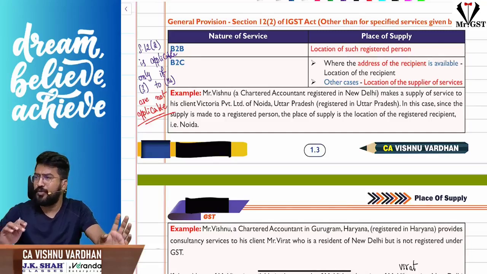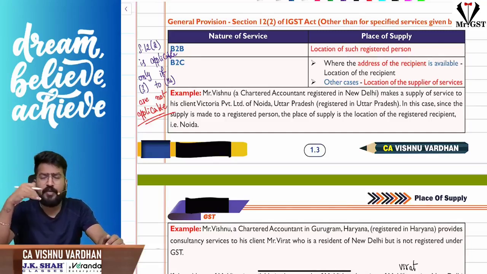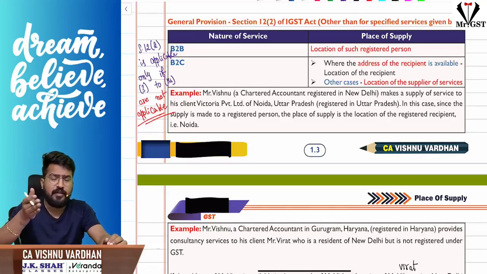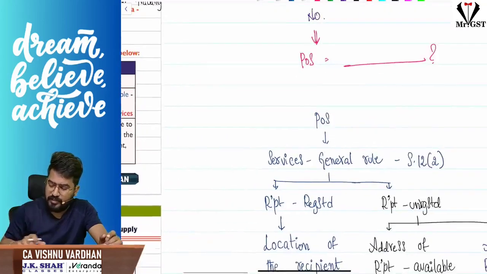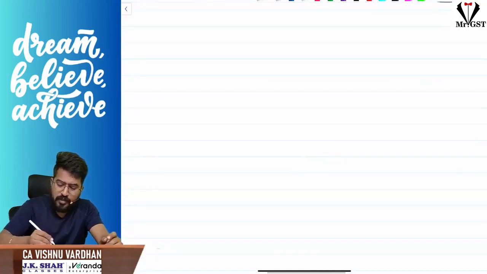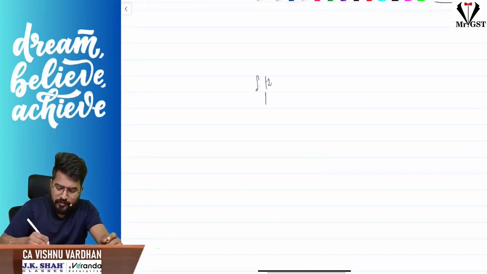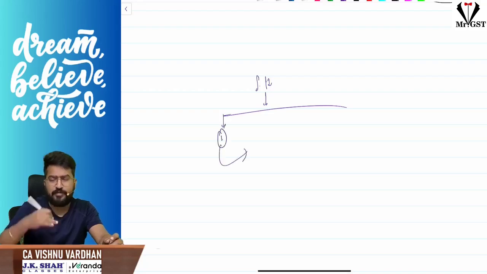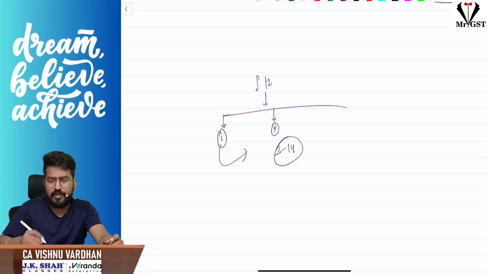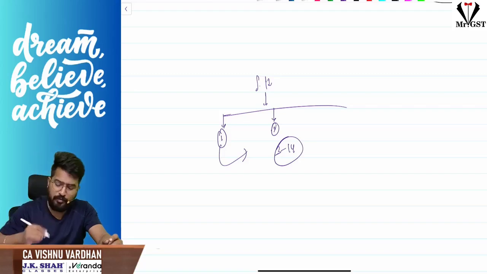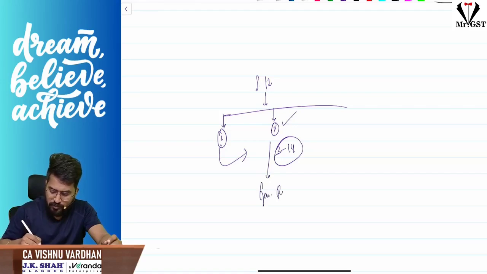Now let us move on to section 12. Section 12 is nothing but place of supply for services, where the location of supplier and location of recipient both are in India. In section 12, the interesting part is there are 14 subsections, but subsection 1 says go and refer to the following subsections to identify place of supply. Subsection 2 says from 3 to 14, if it is not applicable for you, come to me, I will tell you what is your place of supply.